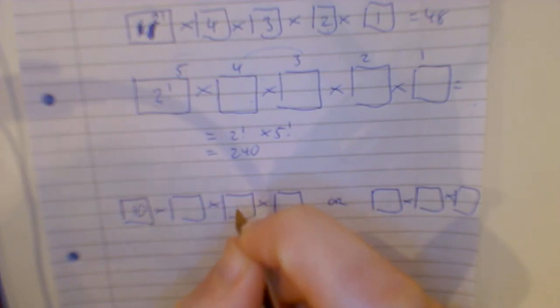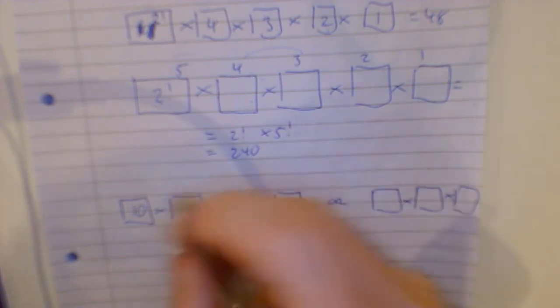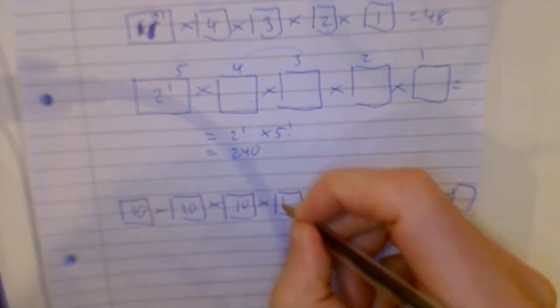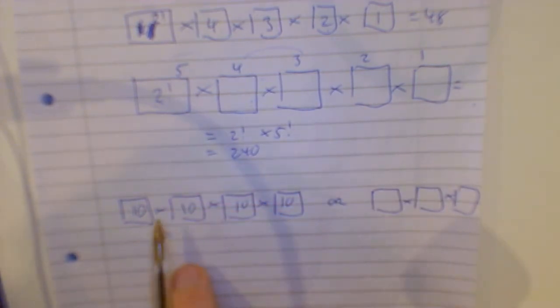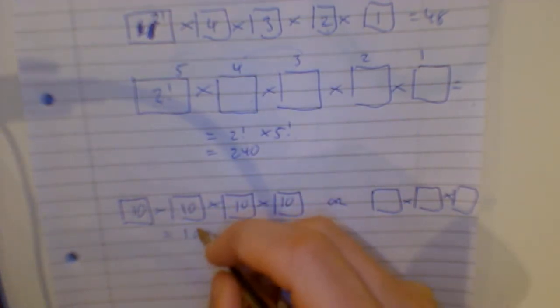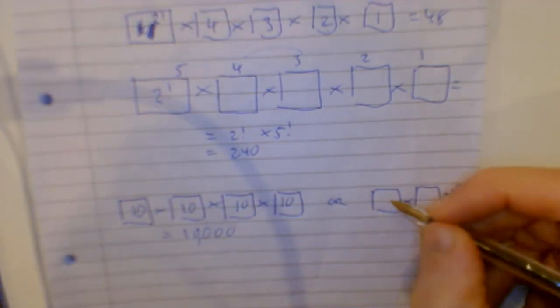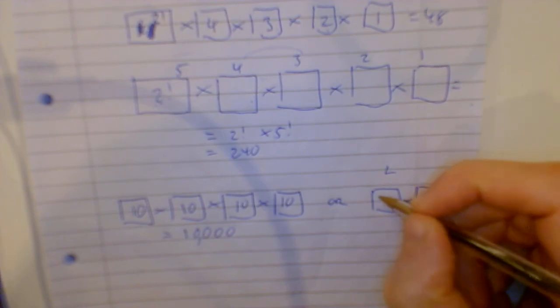Yeah, 0 to 9. Count it up. 0 is 1, and then 1 to 9 is 9, so it's 10. 10 by 10 by 10 by 10. If you couldn't repeat, it'd be 10 by 9 by 8 by 7. This would be 1, 0, 0, 0, 0. 10,000 options.